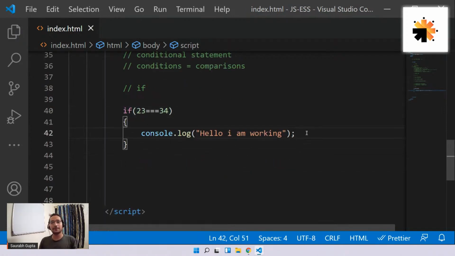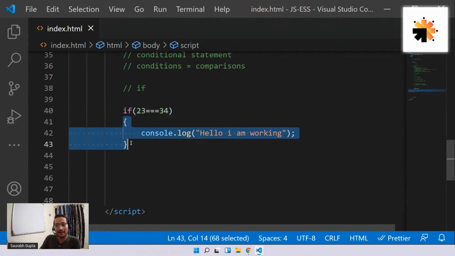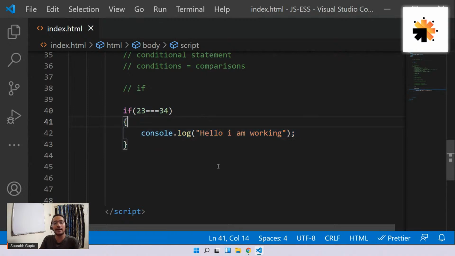Now you guys tell me the output. I'm checking if 23 is equal to 34. If this condition is true, this code will execute. If this condition is false, I'll simply go outside and skip this block. So what will be the output? Are we going to have hello, I'm working?